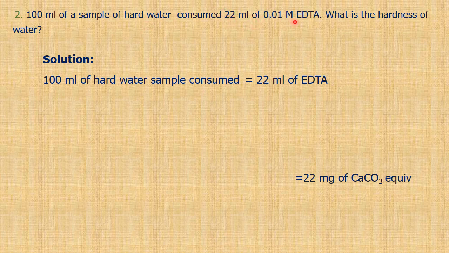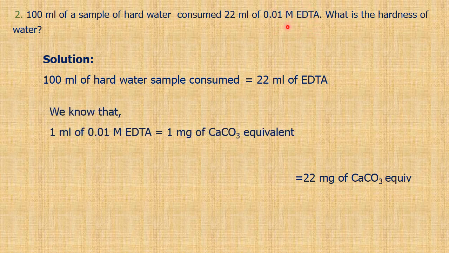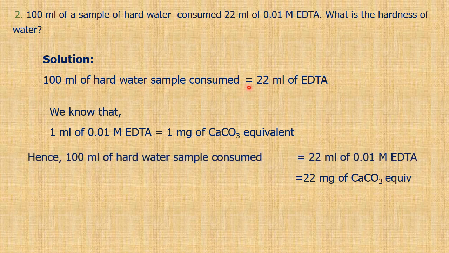So 100 ml of the hard water sample consumed 22 ml of EDTA. We know that 1 ml of 0.01 molar EDTA is equal to 1 milligram of calcium carbonate equivalent. So 22 ml is 22 milligram of calcium carbonate equivalent.